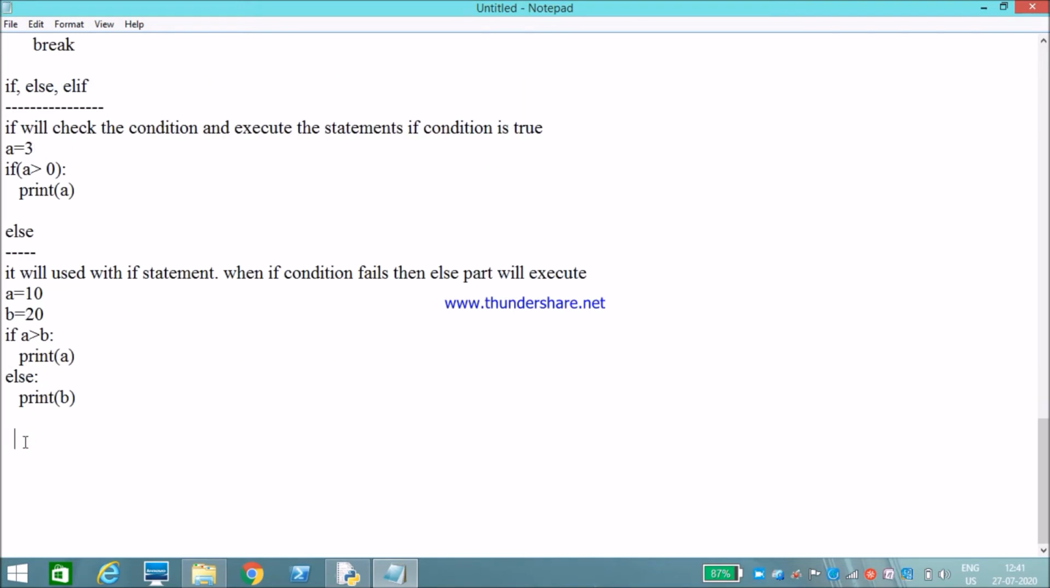Next, elif. Elif is used to check multiple conditions. This keyword is used to check the multiple conditions.